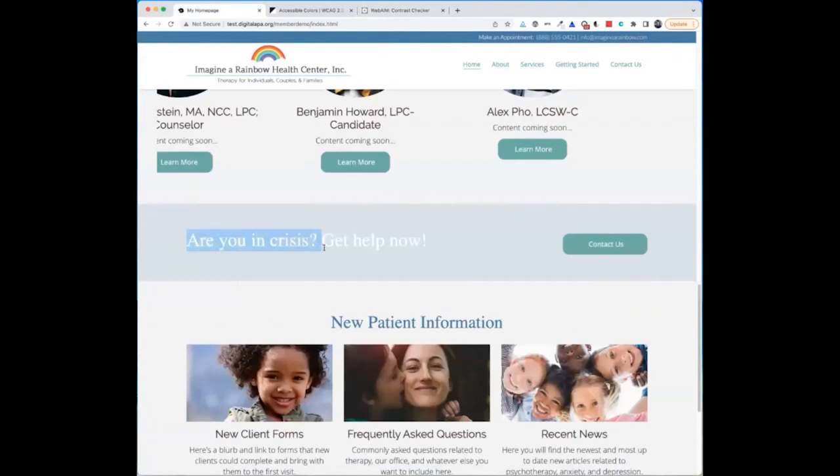It literally says, "Are you in crisis? Get help now." But that is white on a very, very light teal background. This definitely needs a boost in contrast. The text should just either be darker, or the background could be darker, and then you could keep the text as white. But this is a big area that would be changed.